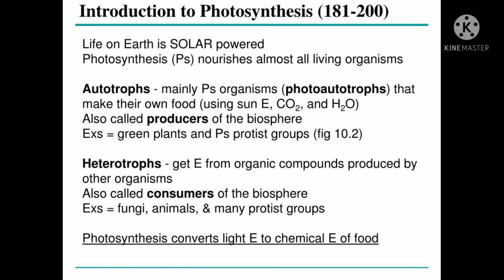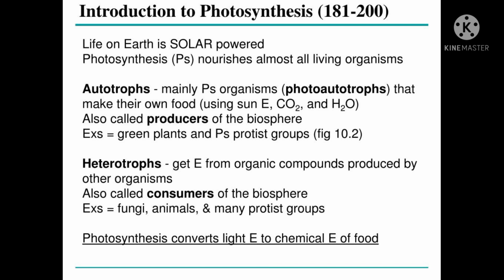Photosynthesis is required for all living organisms. We have two types here, autotrophs and heterotrophs. Autotrophs are the plants or organisms which prepare their own food using sunlight, which is the sun's energy, carbon dioxide and water. They are called producers. Examples are green plants and protist groups. Heterotrophs get energy from the organic compounds produced by other organisms; they are the consumers. Examples are fungi, animals, and many other protist groups.